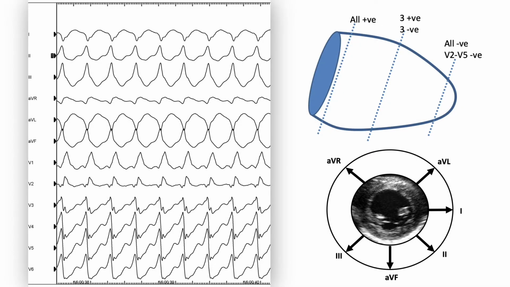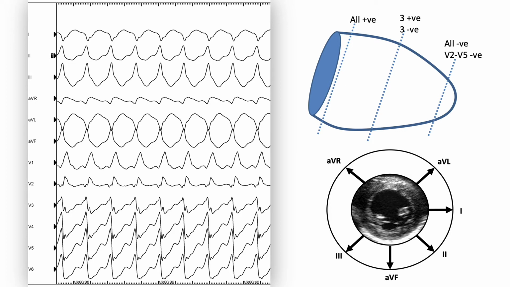So at the beginning, we look at lead V1 and we see that V1 is positive, therefore most probably the VT is left ventricular. The positive concordance in precordial leads shows that the VT should be in the left ventricle, in the basal part of the left ventricle around the mitral annulus or very close to the mitral annulus.